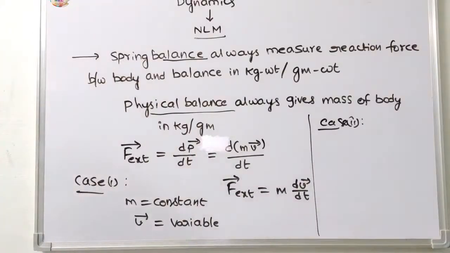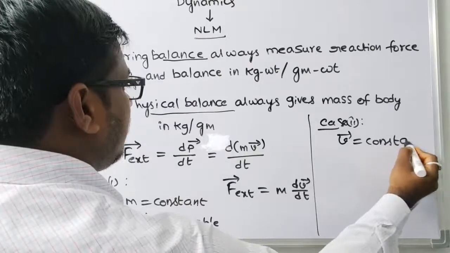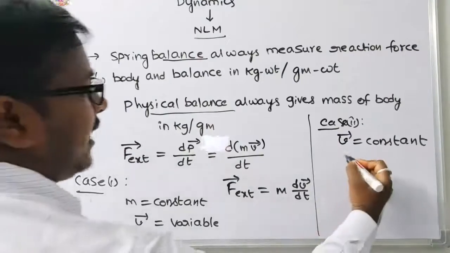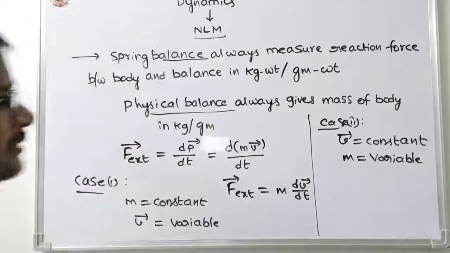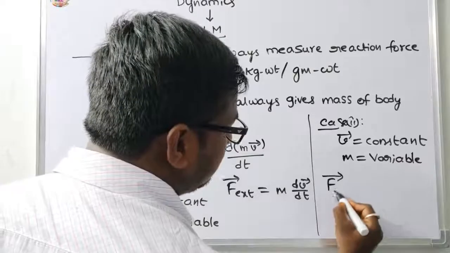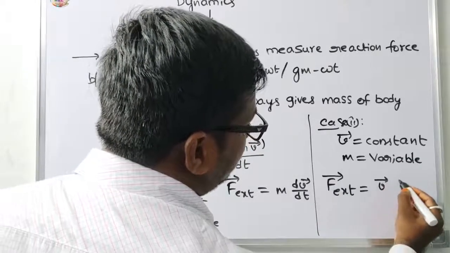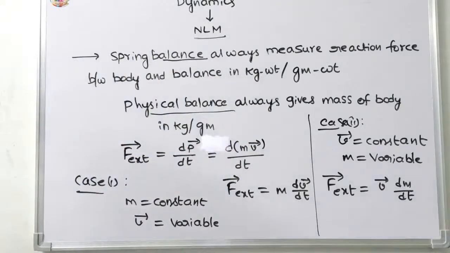Case 2: v is constant and m is variable. Then the external force is equal to v into dm by dt.